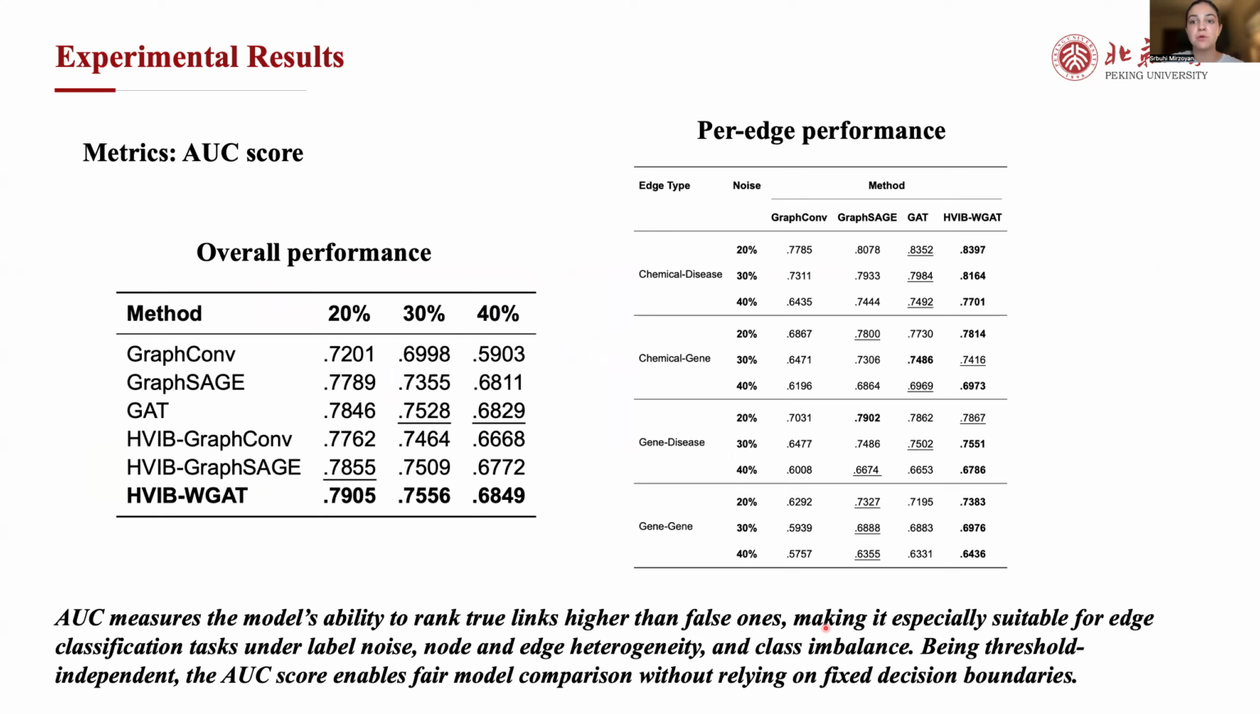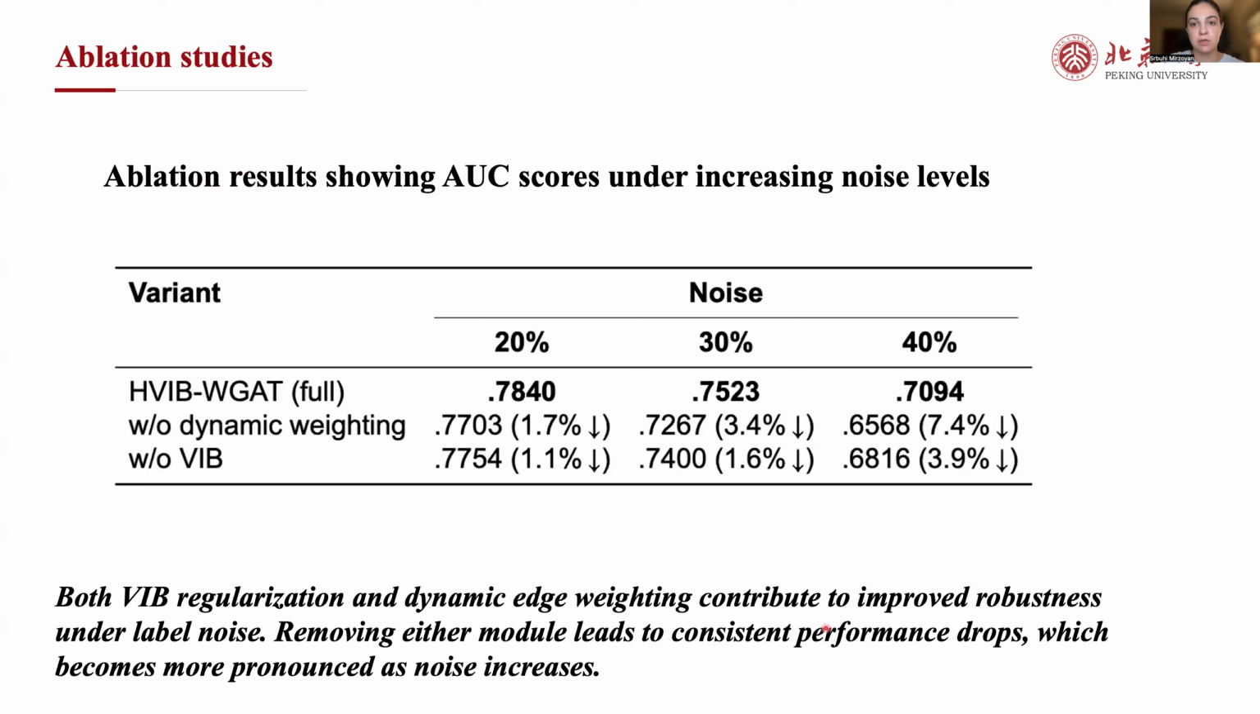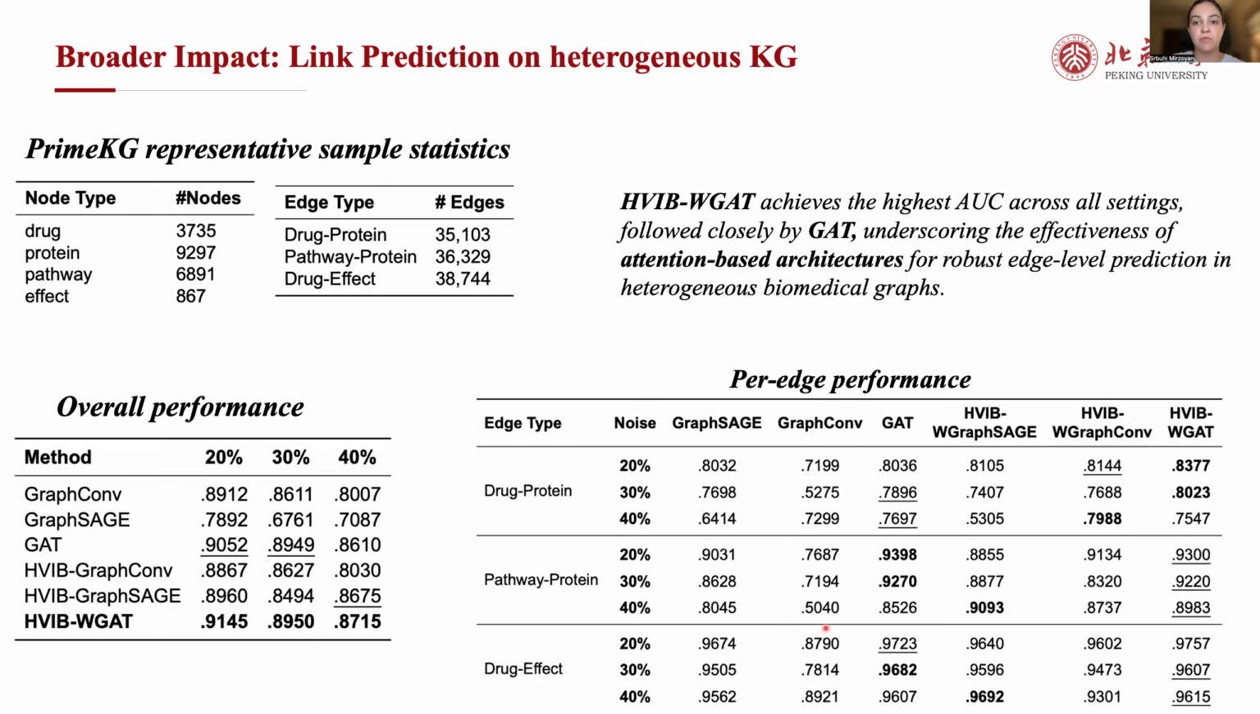HVIB-WGAT outperforms all other baselines and HVIB enhanced baselines as well, indicating that weighted attention mechanisms perform well in noisy scenarios. Next, we conducted ablation studies, taking out the VIB and dynamic weighting components respectively. Results show that removing either component results in performance drops.